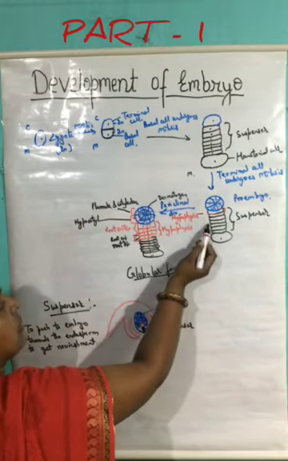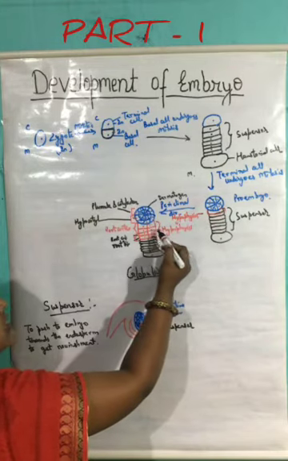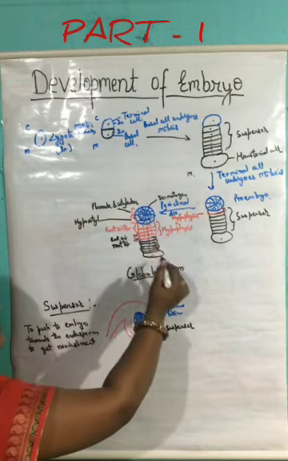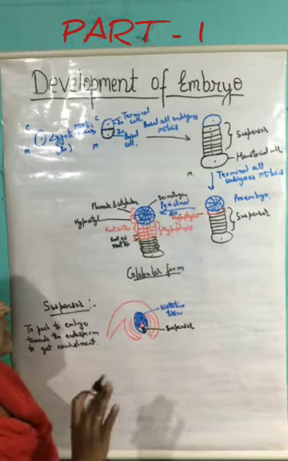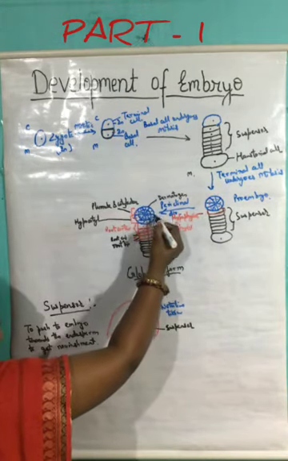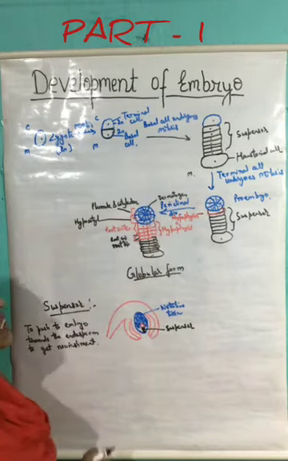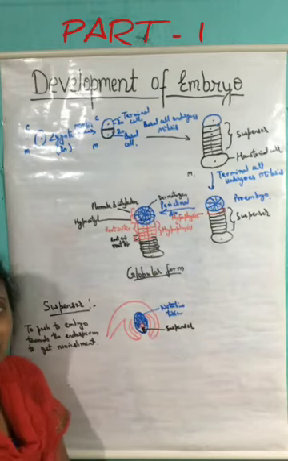Further, the upper part of the suspensor, which is called the hypophysis, will divide and lead to the formation of the 8 cell structure, whereas the proembryonic cells will further divide in the periclinal direction, and further they will form the ring of the outer cells, which are known as the dermatogen, and in this way this structure is formed, that is known as the globular form.